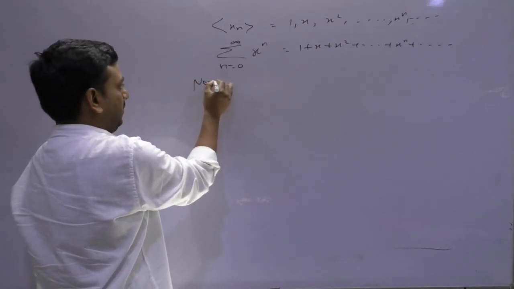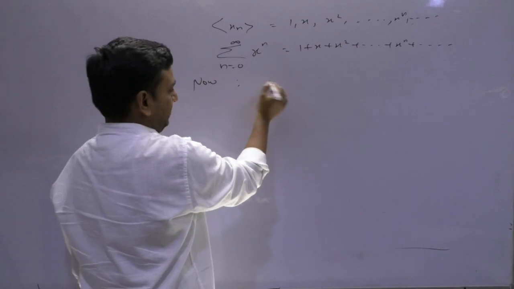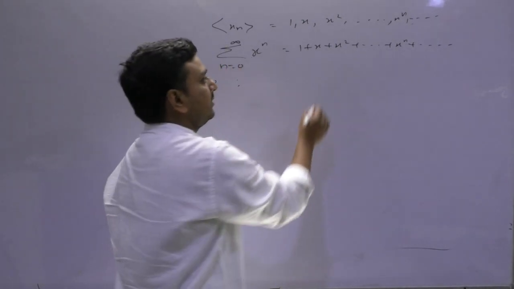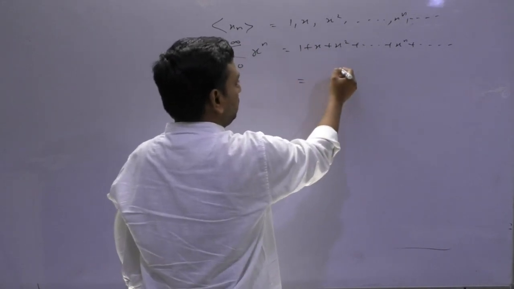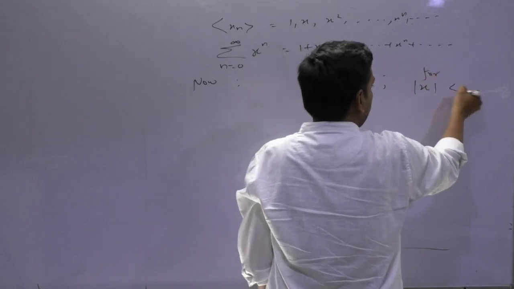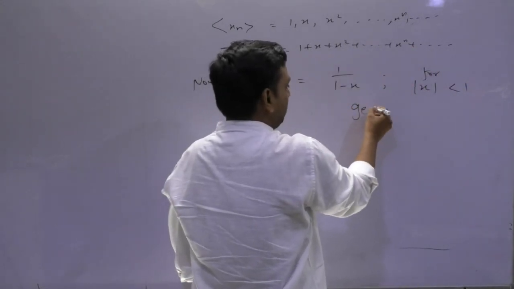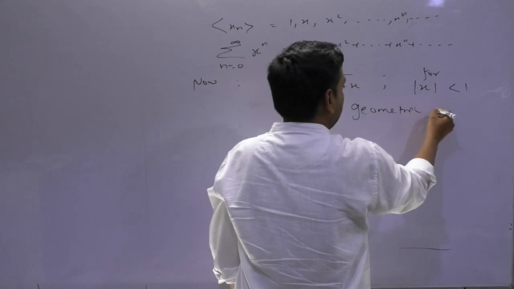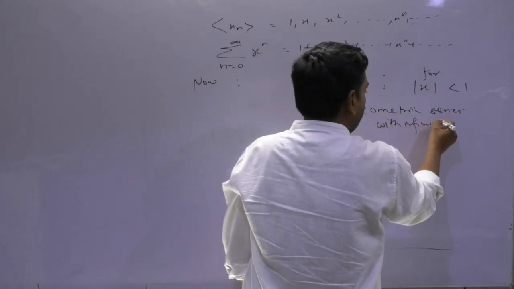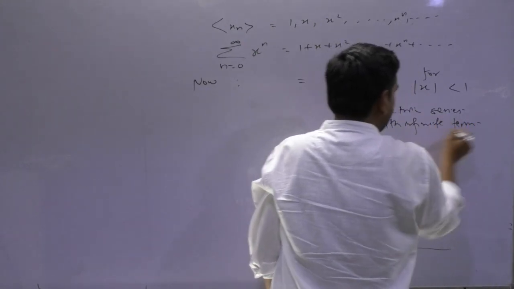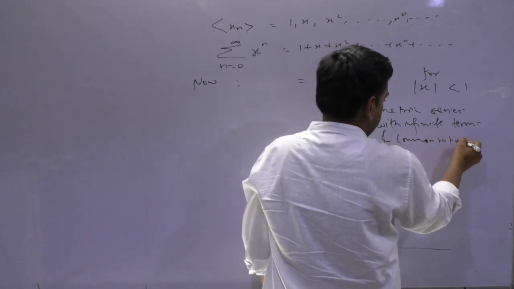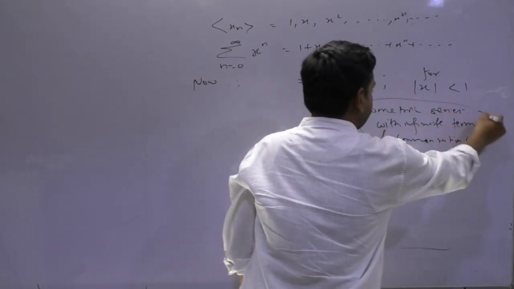Now, if I ask for the summation of this series, you have studied it, for modulus of x less than 1, because this is nothing but a geometric series with infinite terms and common ratio x.